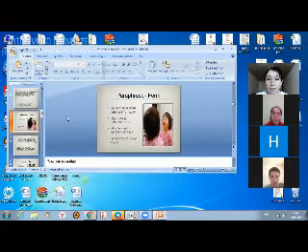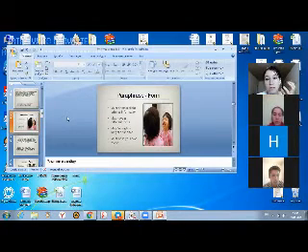The paraphrase can be shorter or longer than the original information. What's the difference between quotation and paraphrasing? In a quotation, the information is taken totally without any change.